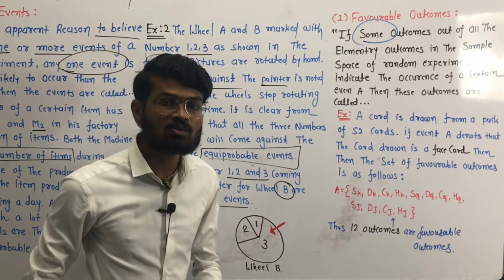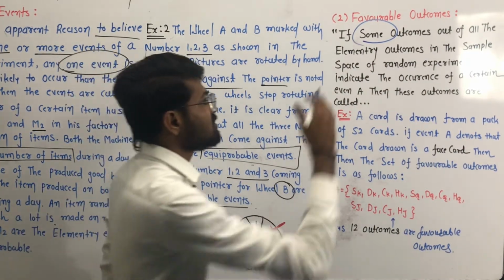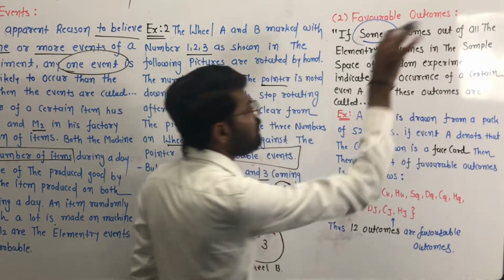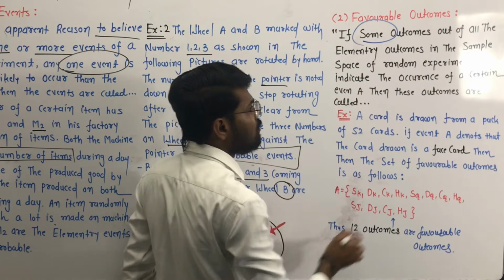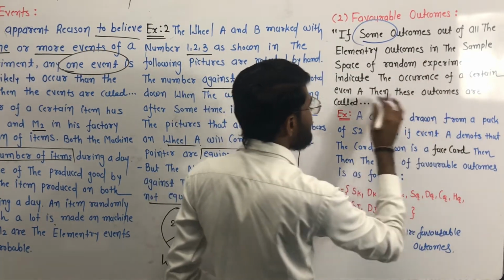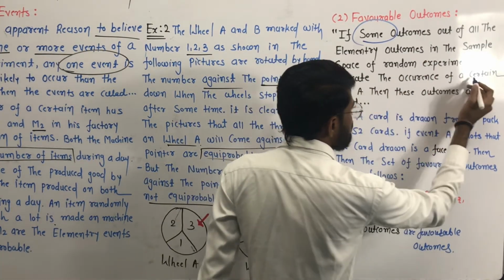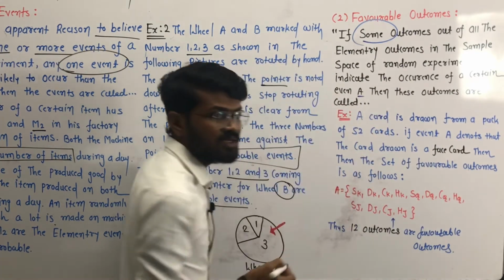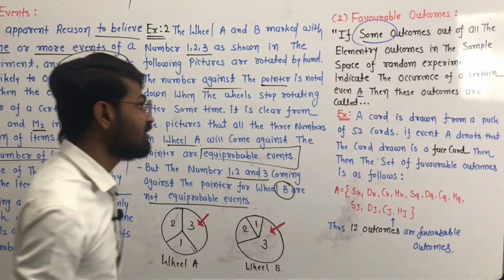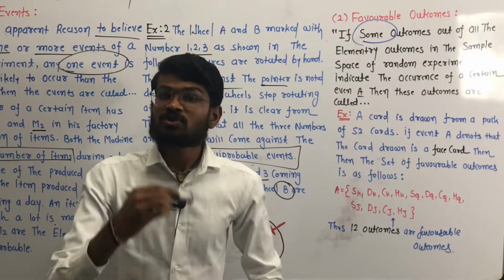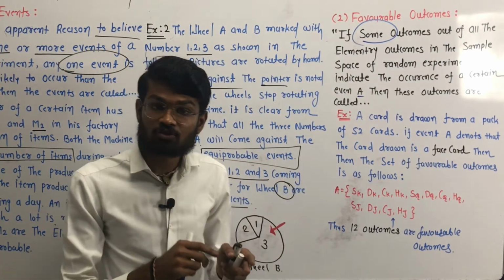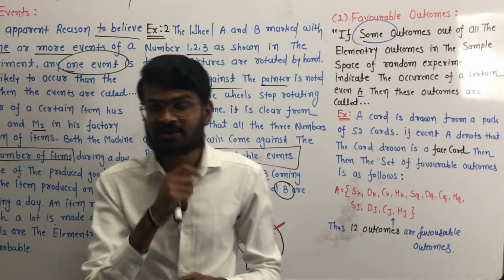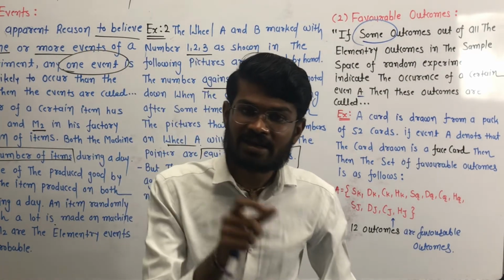All elementary outcomes are all possible outcomes. If some outcome out of all possible outcomes, or out of all elementary outcomes in the sample space of a random experiment, indicates the occurrence of a certain event A, we give the event a name, and the event name is the event A. Suppose we toss a balanced coin, then our possible outcomes will be head and tail.